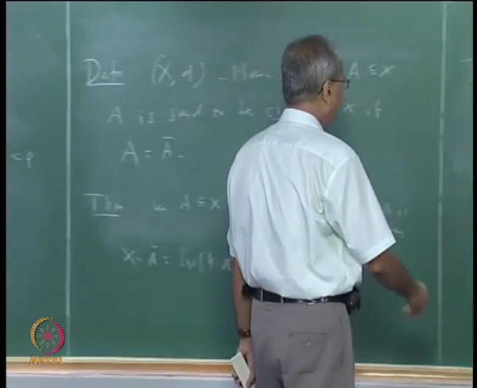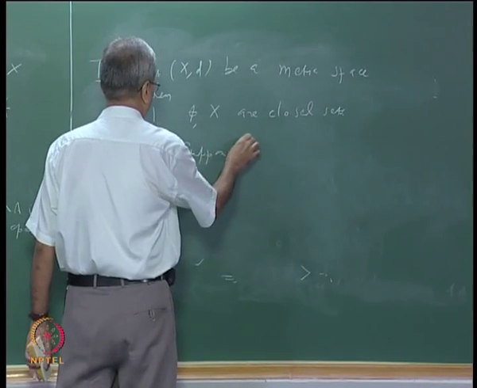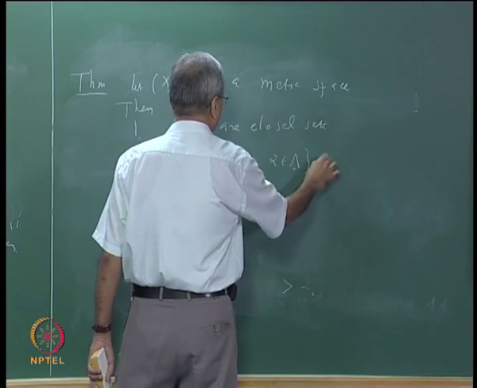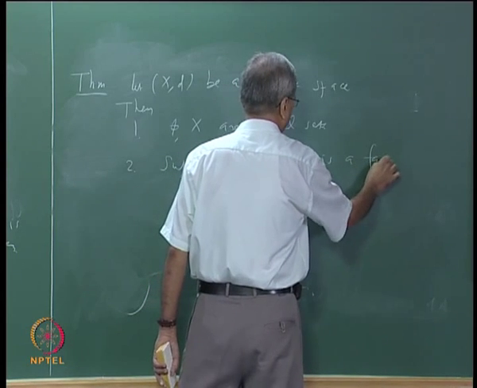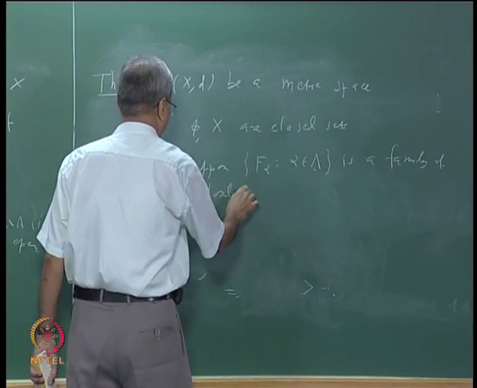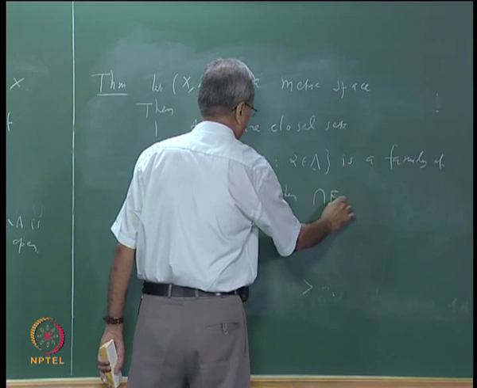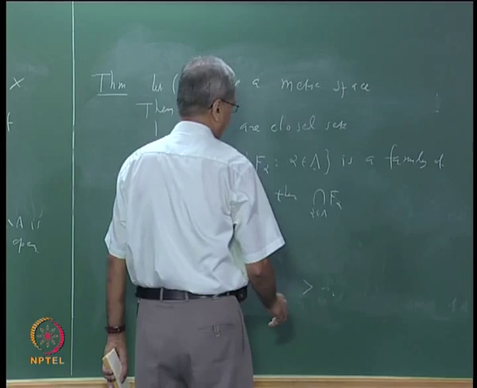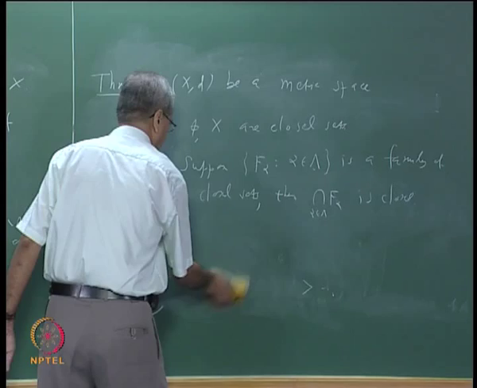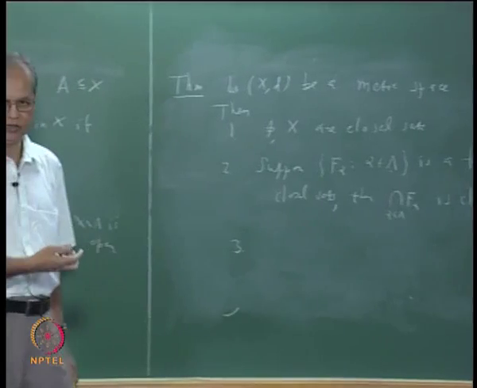So if you take any family of closed sets, so suppose F_alpha, alpha belonging to Lambda, is a family of closed sets, then the intersection of F_alpha over alpha in Lambda is closed. And when it comes to union, only a finite family is closed.